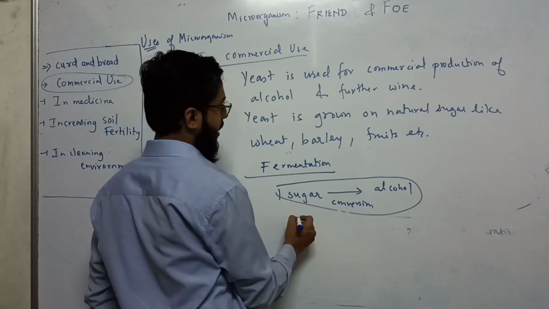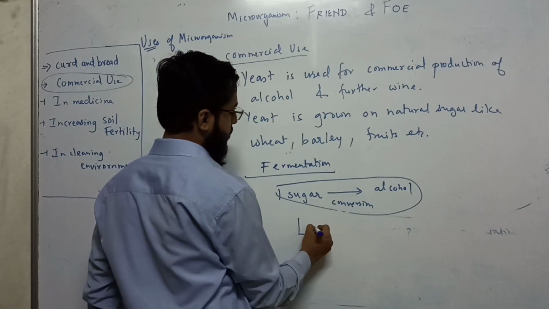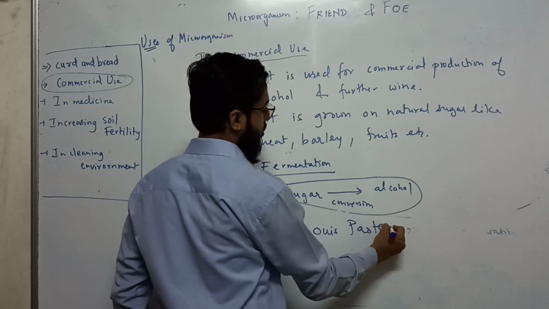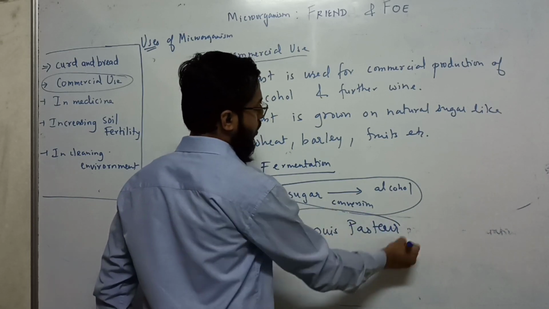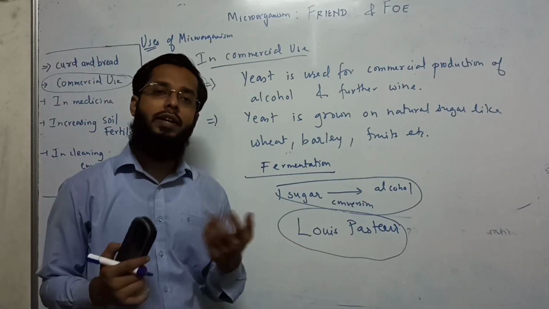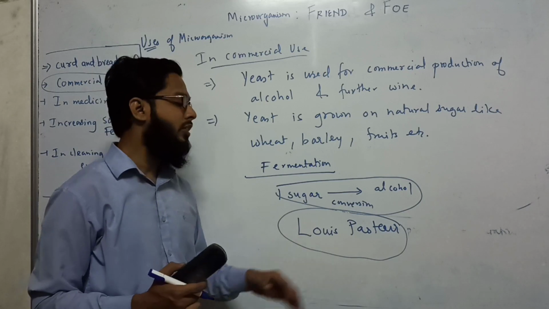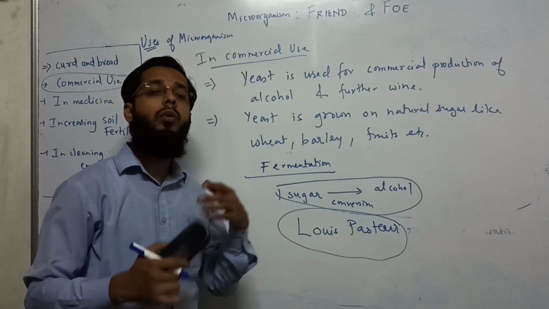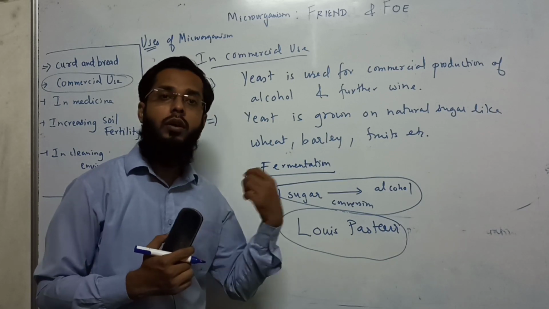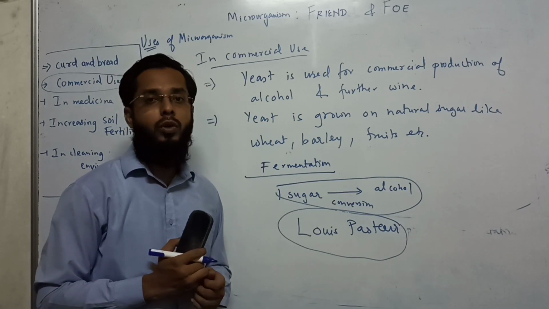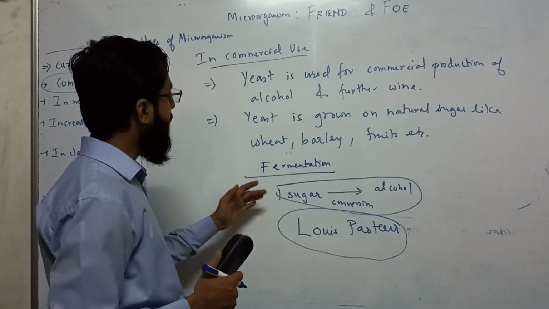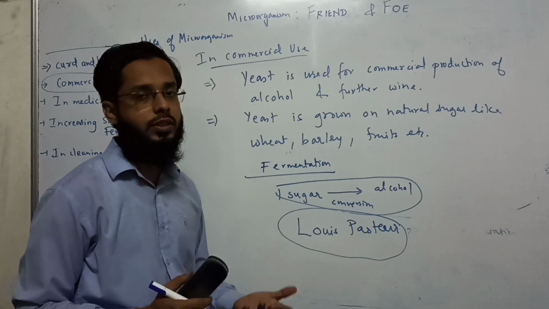Then, this fermentation process was first discovered by Louis Pasteur. Actually this was always occurring, but scientists came to know that fermentation is done by bacteria. Louis Pasteur was the first scientist who discovered that fermentation is a process carried out by bacteria, and that we can use these bacteria in an industrial process. In this way alcohol is prepared, and that process is known as fermentation. It is a slow process.